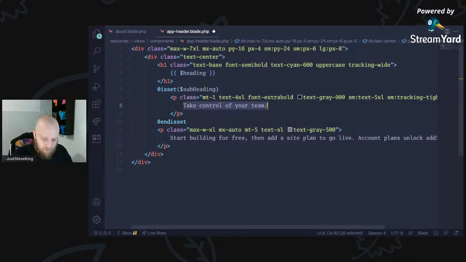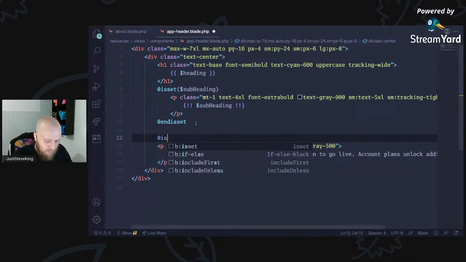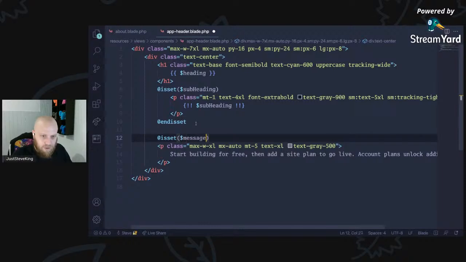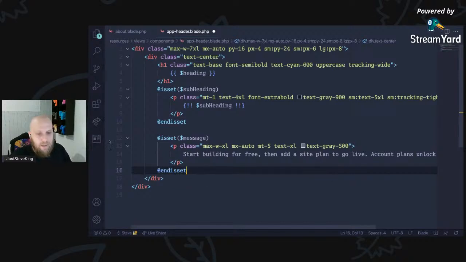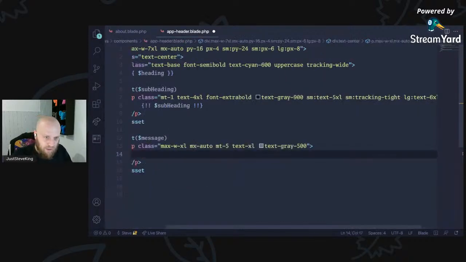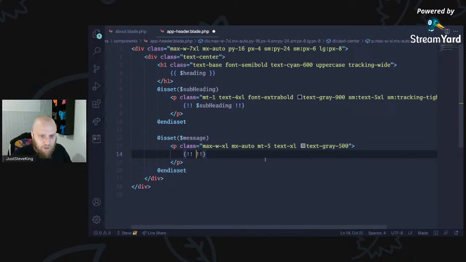And then we will turn this into subheading. What I like to do on the subheadings is allow it to be kind of evaluated just in case I need to add spans or anything specific in there to style it in any specific way. And then again, like this one, if we have a message, we can just quickly end that one and just drop that message in there. And just like before, we're going to do the exclamation marks so that we can add HTML into this one. So message, there we go.